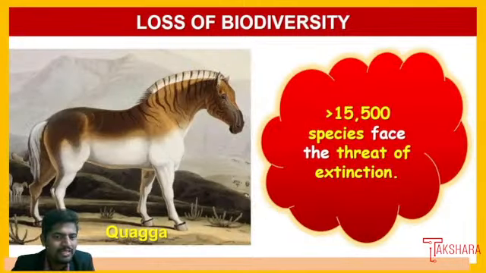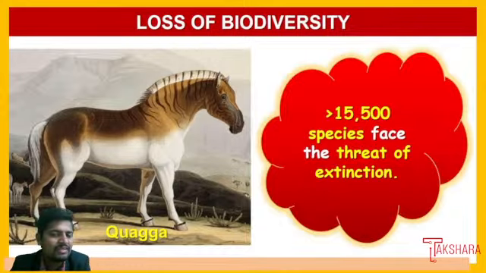And if you take the quagga, nearly more than 15,000 species of fish are threatened with extinction. Greater than 15,000 species are facing some kind of threat of extinction. So that is also an important point about the mechanism of loss of biodiversity according to the IUCN status.